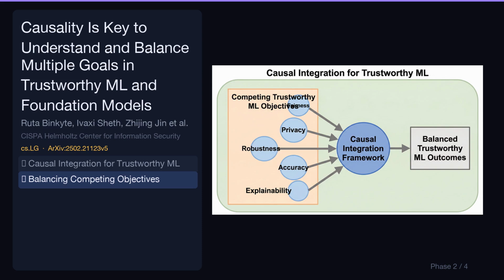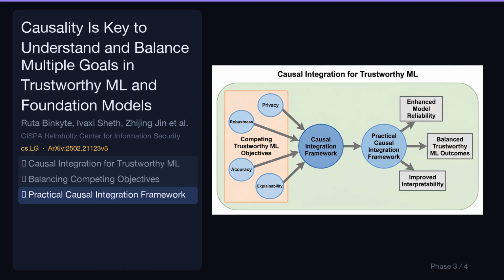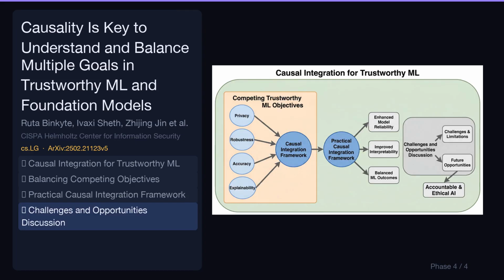This is essential for achieving trustworthy outcomes in both standard ML and foundation models. Examines how causality can be practically integrated into ML and foundation models. This offers concrete solutions to enhance model reliability and interpretability in real-world applications. Discusses the challenges, limitations, and future opportunities in adopting causal frameworks for AI. This paves the way for developing more accountable and ethically sound AI systems.